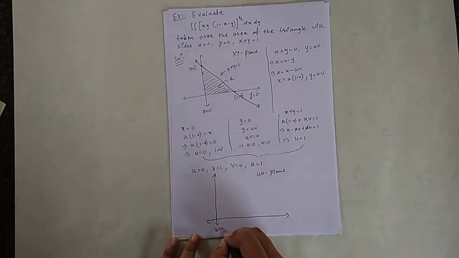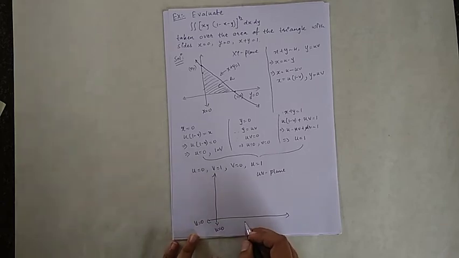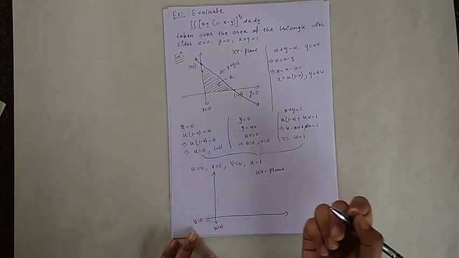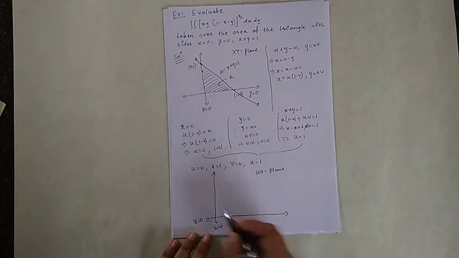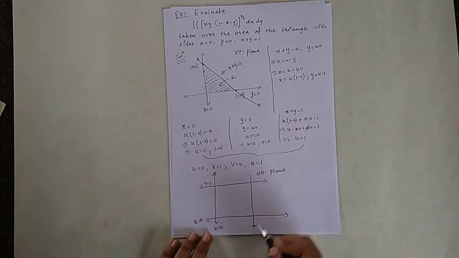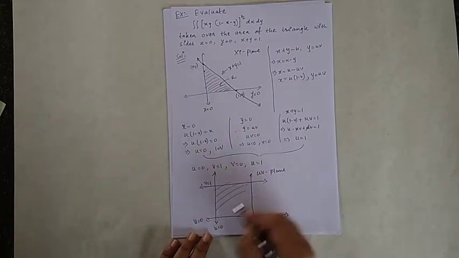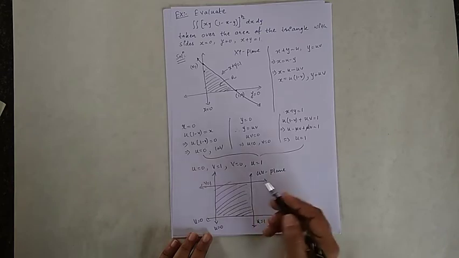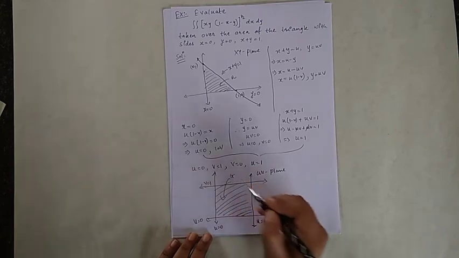The u is equal to 0 line is here, v is equal to 0 is here, and suppose this is v equal to 1, and this line is my u is equal to 1. So this is the region. Suppose I call it G.